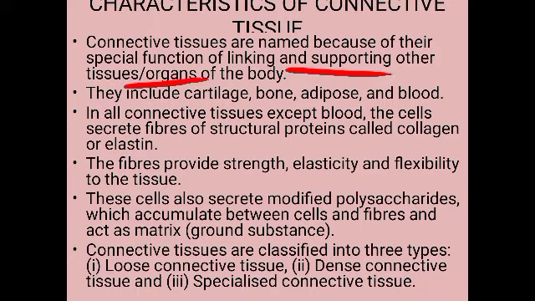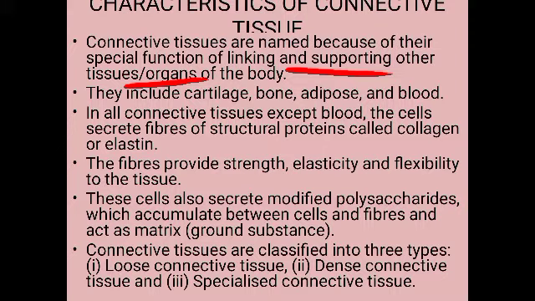This connective tissue is one of the most abundant and widely distributed tissues in the body of complex animals, including our body. These tissues can be soft in nature, or hard, or even fluid, or specialized also.